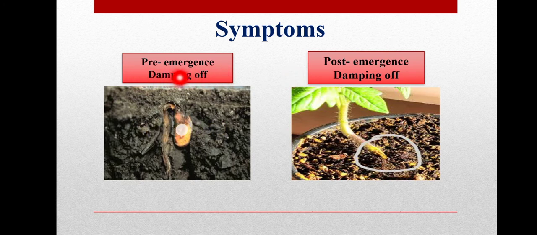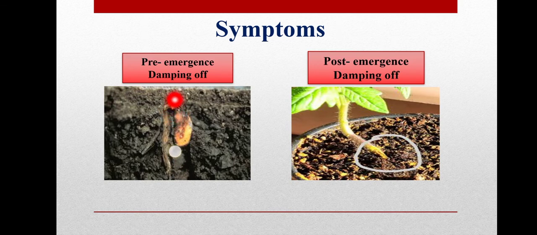First is pre-emergence damping off, before the emergence of the seedling, that is at the time of germination of the seed. When a seed germinates, it produces a radicle and a plumule. The infection of the damping off pathogen occurs in the radicle and plumule. It rots them, so the seed fails to germinate.